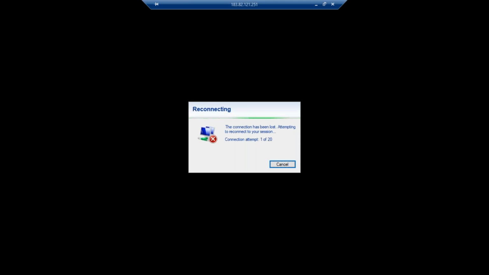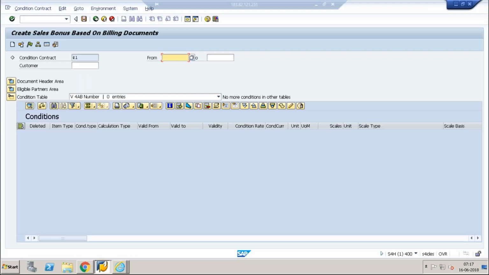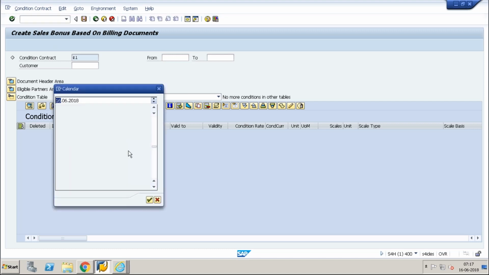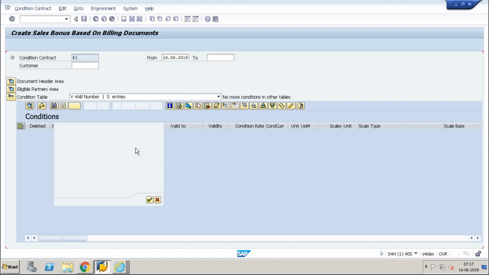So the condition contract type is a controlling factor, and we will see what is there in it. Later, I have options to limit this condition contract for a certain period, whether it is for 1 month, 2 months, 1 year, 2 years, whatever period we want. So I will say it is possible, or it is from 16th.